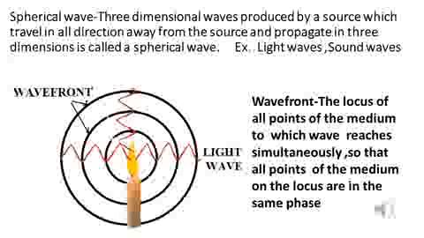Therefore, that sphere is a spherical wavefront, or locus of that sphere is a spherical wavefront. Therefore, definition of wavefront is the locus of all points of the medium to which wave reaches simultaneously, so that all points of the medium on the locus are in the same phase.